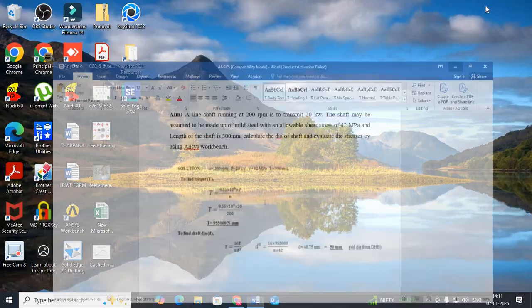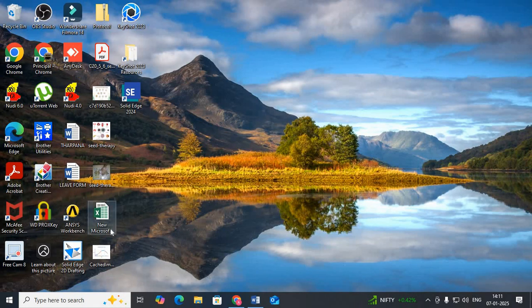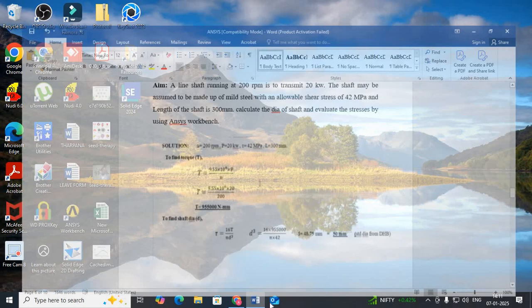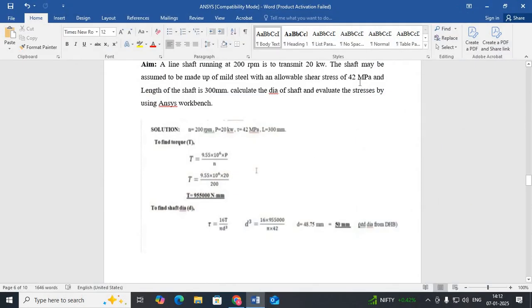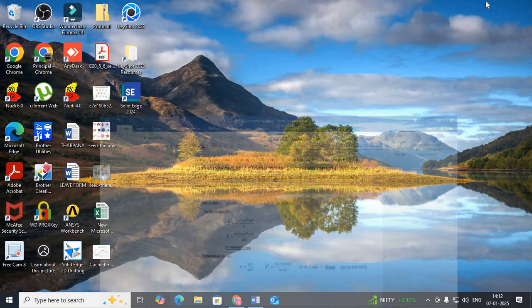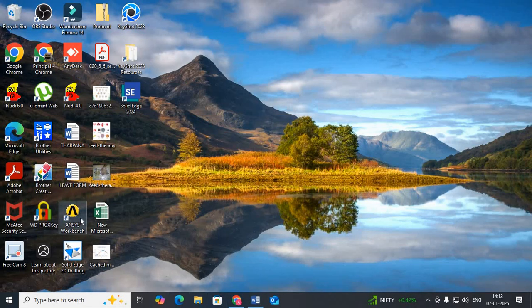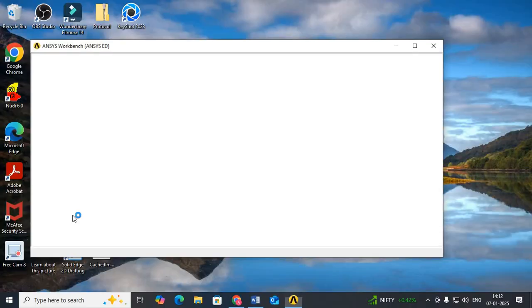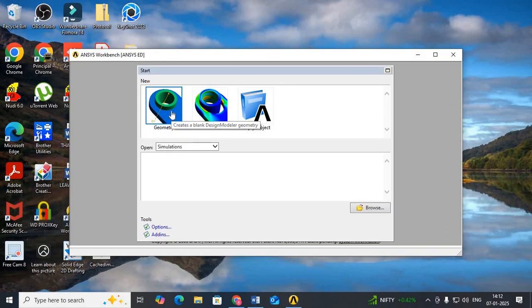After calculating the diameter of the shaft, just analyze the stresses. Here the shear stress is 42 megapascals. When you analyze the stresses from Ansys Workbench, it should be within 42 megapascal. Just open Ansys Workbench, double click. Then select the geometry and double click.